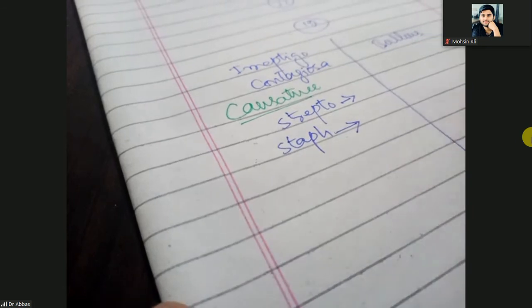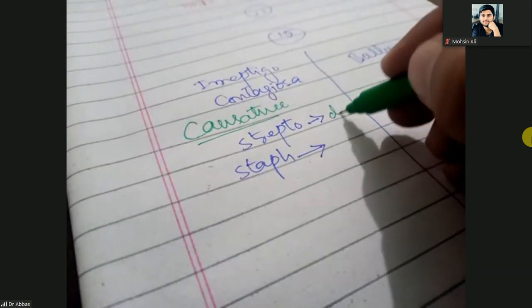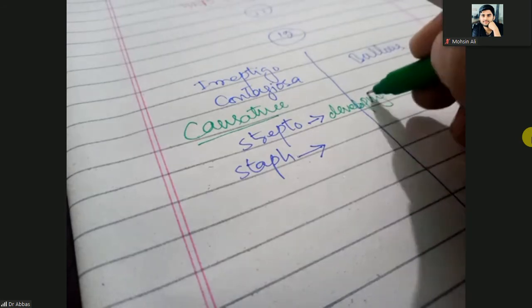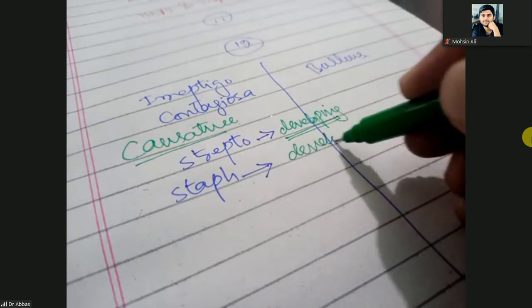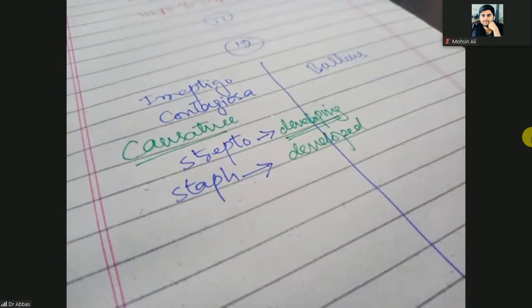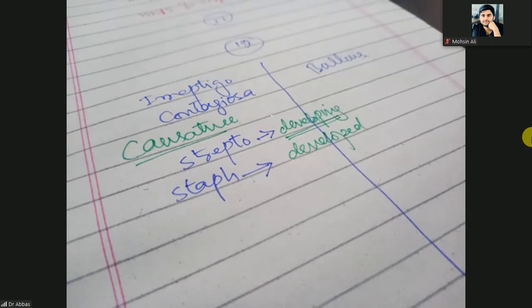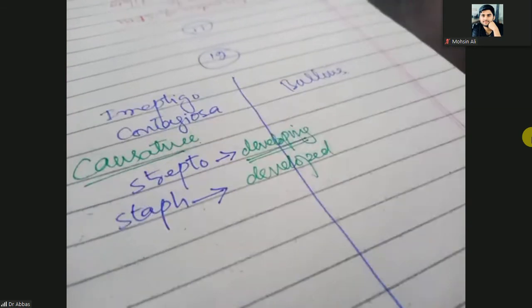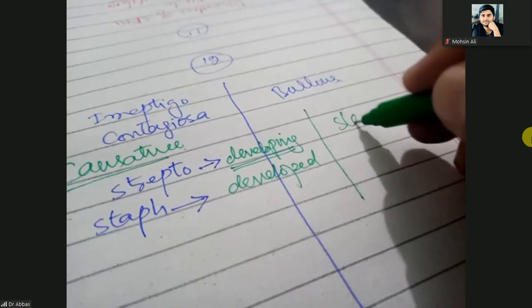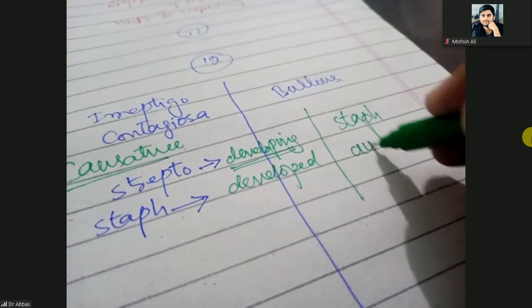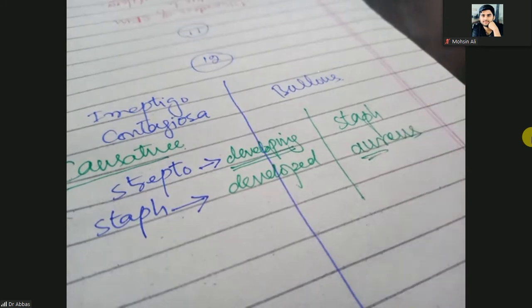If it is a developing country, an Asian developing country, then streptococcus is prominent. If it is a developed country, then staphylococcus. Clear? But here it is always Staphylococcus aureus. So what are the clinical presentations or clinical features?